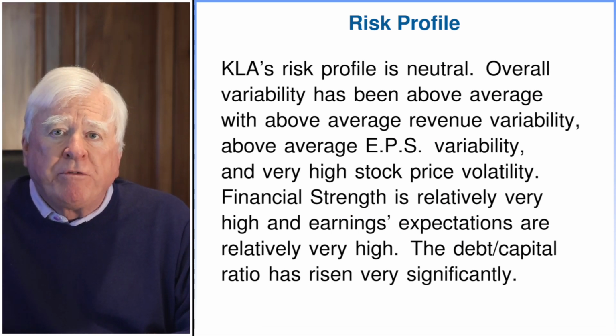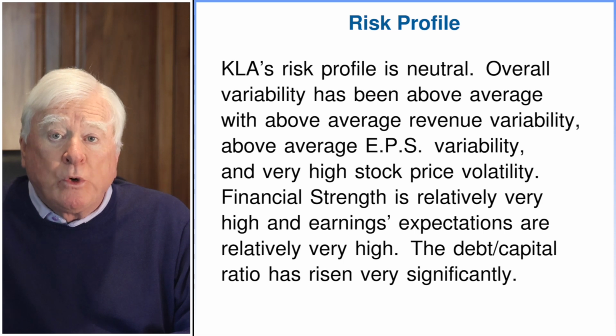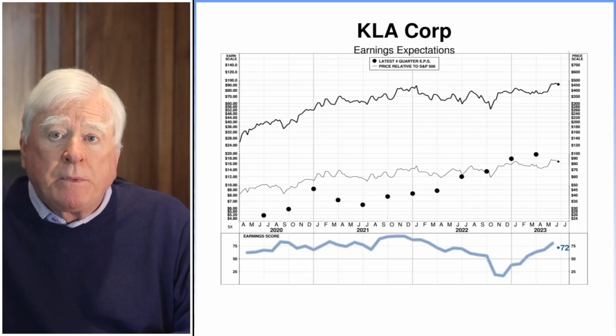Its overall variability has been above average, with above average revenue variability, earnings variability, and very high stock price volatility. On the other hand, the company's financial strength is relatively very high, and earnings expectations are also relatively very high. The debt-to-capital ratio has risen very significantly in recent years, however. A high earnings score indicates that current earnings expectations are strengthening, while a low score signals declining expectations. KLA's earnings score of 72 is relatively very high.